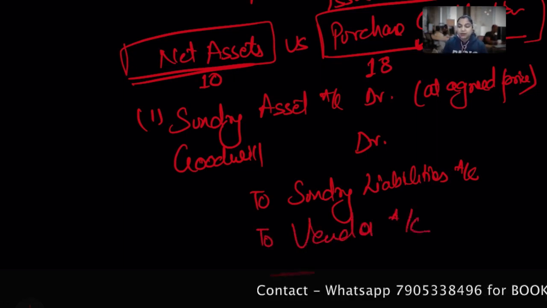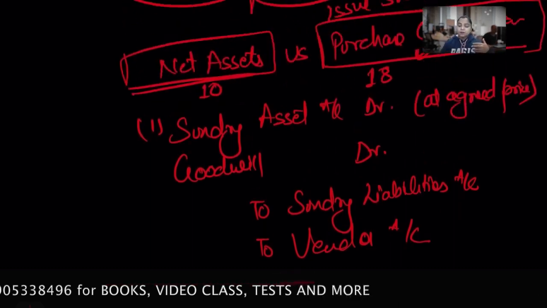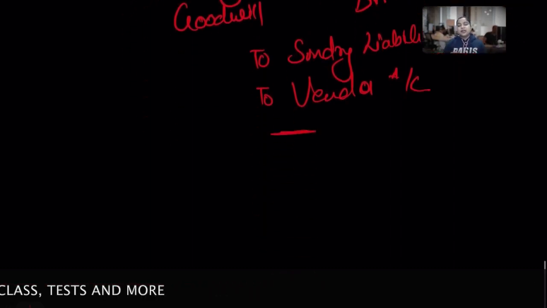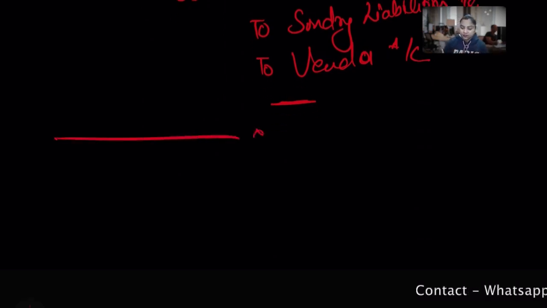Hope you are satisfied with the entry. So this is the first situation, when the company is ready to pay 18 rupees even though the net asset stands at 10 rupees. Now there is an opposite situation.